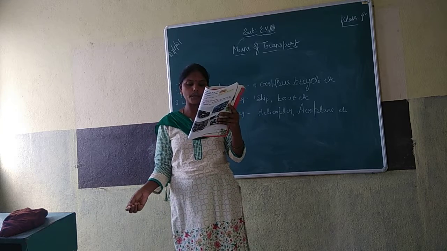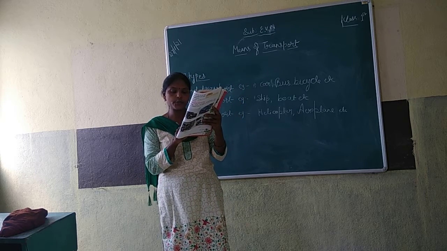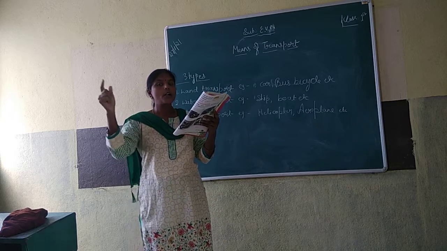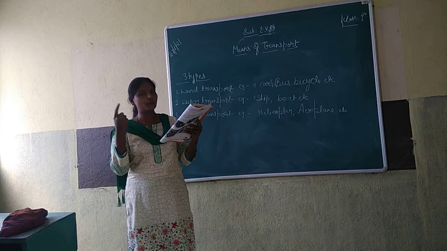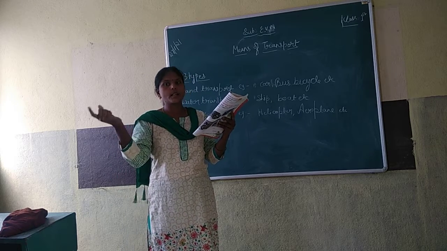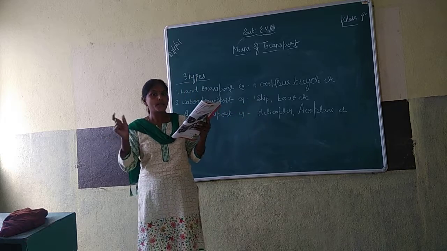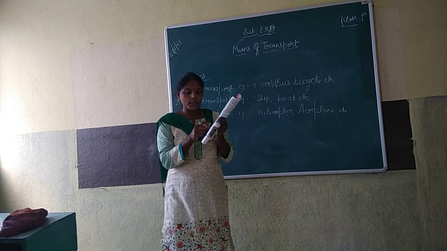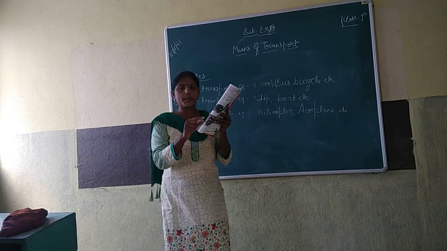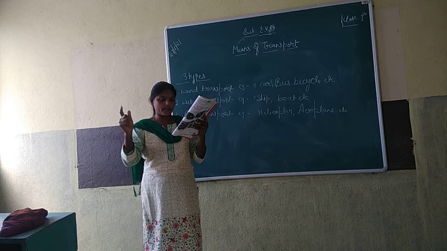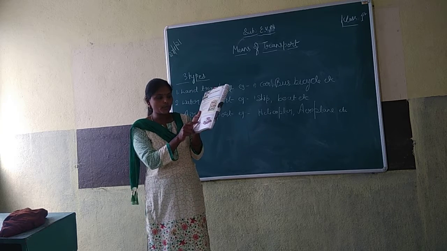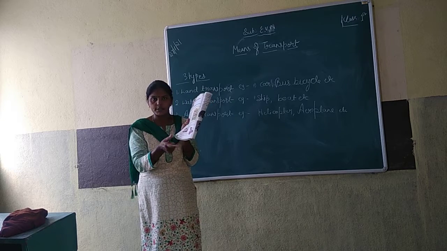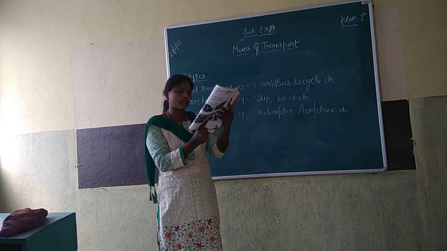Raju uses the bus. Raju uses the school bus to go to school. You told already. How are you coming to school from home? You told: bus, cars, bikes, vehicles, bicycle, etc. Now here in this chapter, Raju is a boy coming to school by school bus. Understood? Here figures are there. Look at the pictures and understand very nicely.